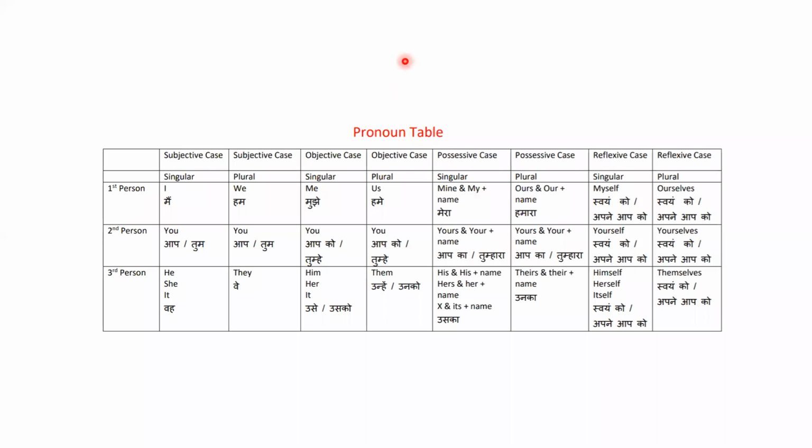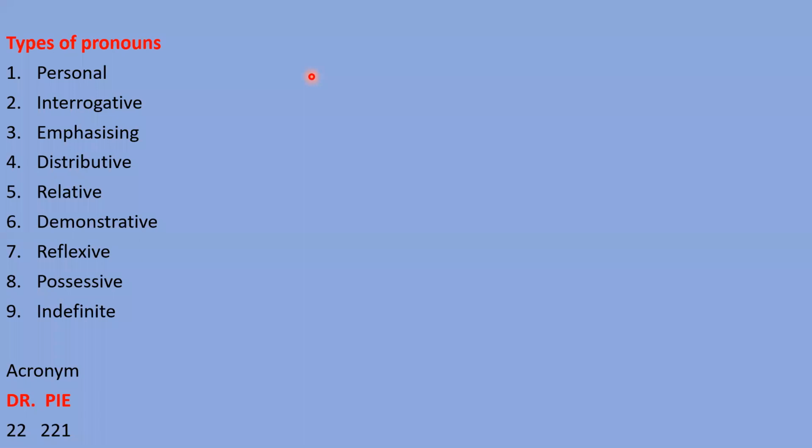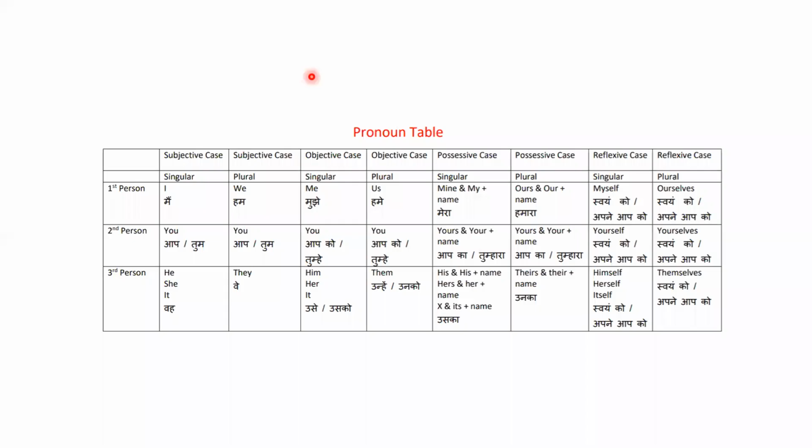Okay. Again, I make you revise so that in the future you will not forget the types of pronouns. So Dr. Pi, this acronym you have to learn: D for demonstrative or distributive, R for reflexive and relative, P for possessive and personal, I for indefinite and interrogative, and E for just emphasizing. Okay, so these 9 types of pronouns are there. Now let's understand next point.